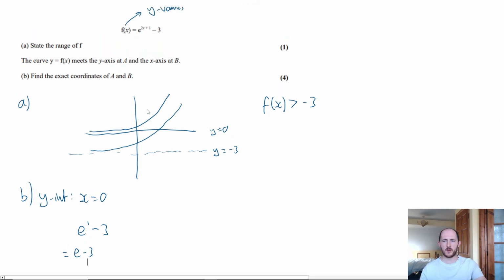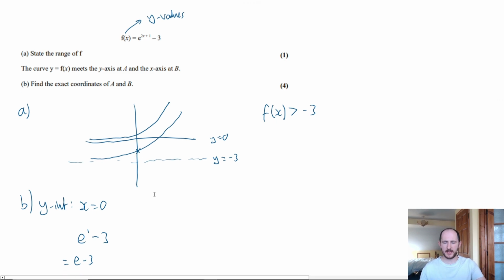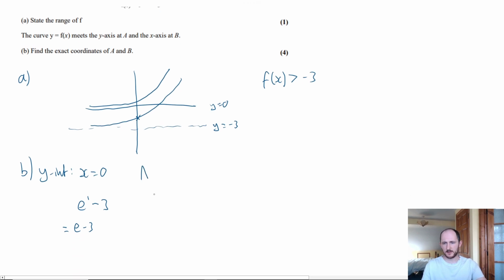So what are the coordinates of a, where it crosses the y-axis, this point here? It's going to be 0, and then e minus 3. Okay? And it looks like it is down here, which it is, right? So we should get a negative value. And if you do e minus 3, remember e is approximately 2.7. 2.7 minus 3 is indeed a negative number, so that actually works beautifully. And as for b, that should be somewhere over here. So we have a here, we have b here.